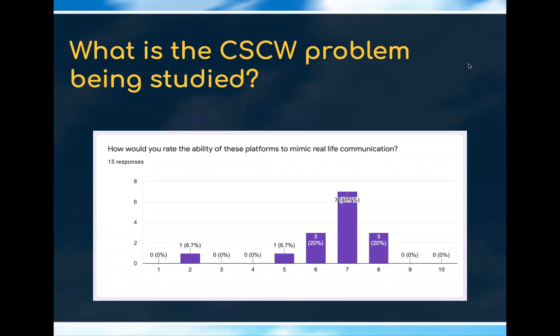The CSCW problem being studied is the ability for normal platforms to mimic real-life communication. According to our survey, most people believe that the platforms they are using, Zoom, Discord, FaceTime, etc., rate between a 5 and an 8 on a scale from 1 to 10, one being does not mimic real-life communication at all, and 10 being perfectly mimics real-life communication. Because of this discrepancy, we wanted to find a platform that did its best to mimic real-life communication, and we found Kumospace.